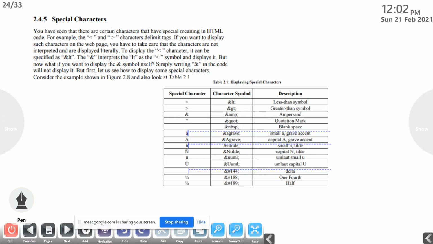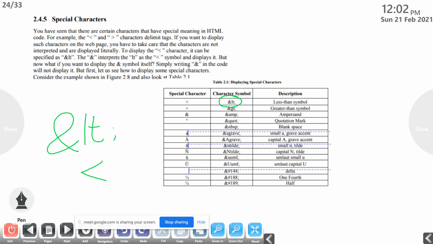To display the less than character, put an ampersand symbol, put LT and put a semicolon, like this. When we open the HTML file in a web browser, instead of ampersand LT, it will display the less than symbol.